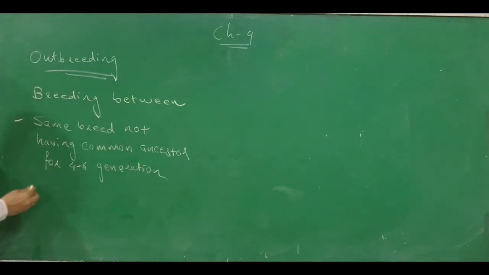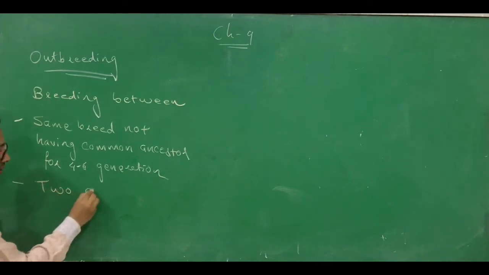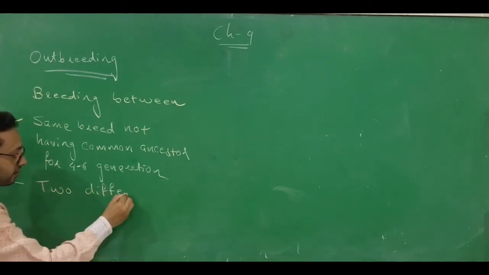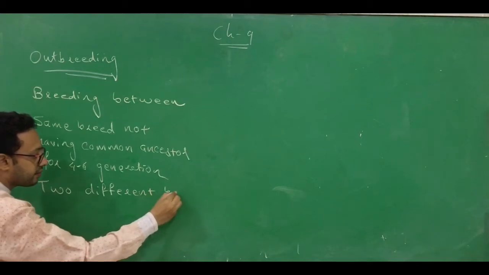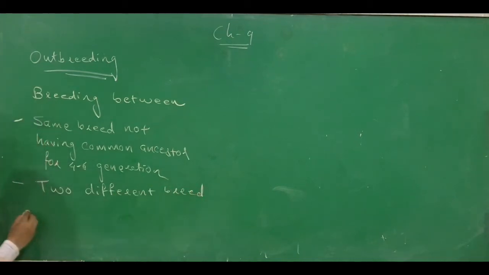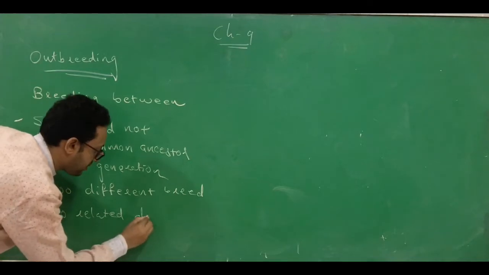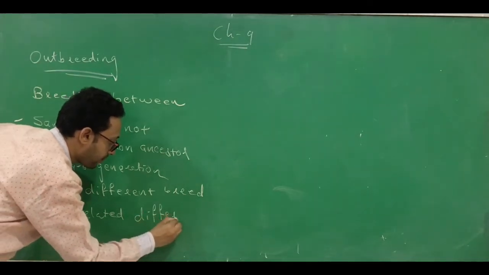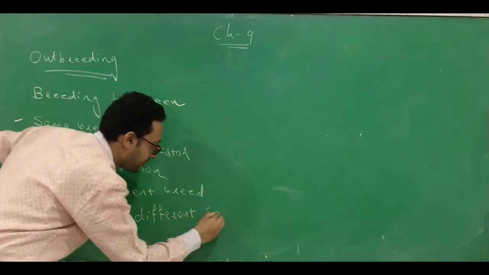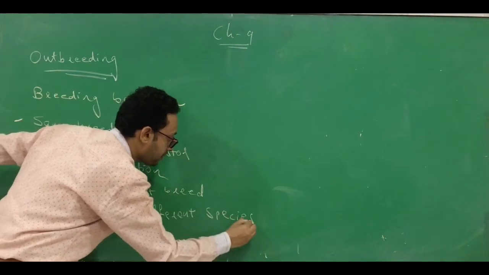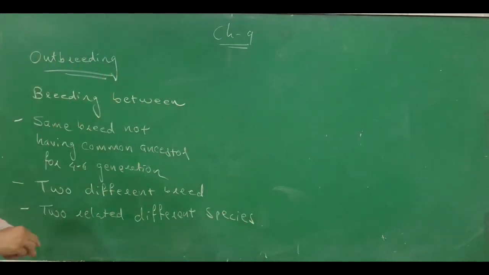or it's a breeding between two different breeds, or it's a breeding between two related different species. These all are considered as outbreeding. This is the definition of outbreeding.